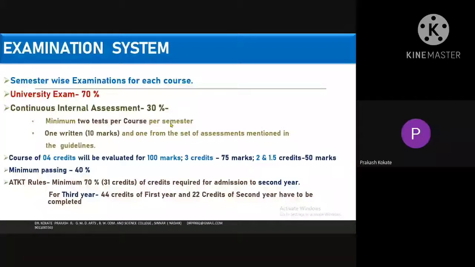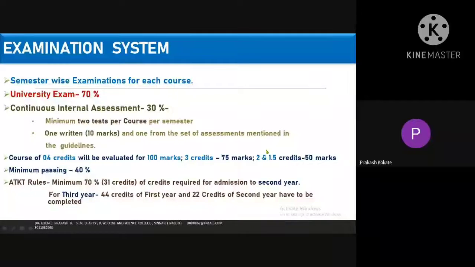Very easy. Match the following pairs and these things which you have performed throughout life from first standard to your 12th standard. Then one written test of 10 marks that you have to give as an internal assessment, and the guidelines of that test are given in your syllabus. Then each course has 4 credits. Now see, a course of 4 credits will be evaluated for 100 marks, 3 credits for 75 marks, and 2 and 1.5 credits for 50 marks.